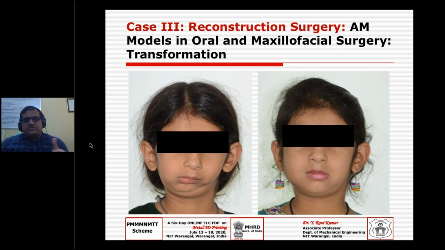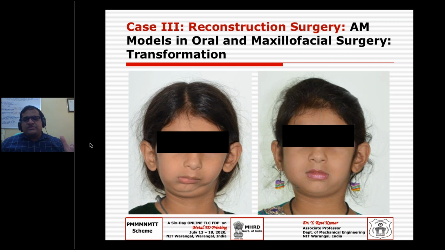So we have come to the second level of application, not only diagnosing or using the biomodels for placing the implant, but using them for planning the surgery and helping the distractor calculations. But we didn't do any direct implantation so far.